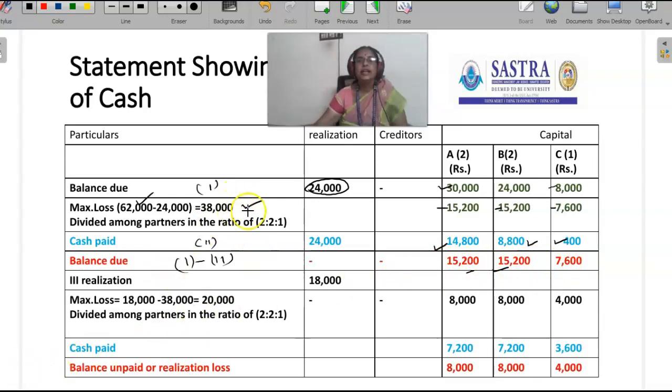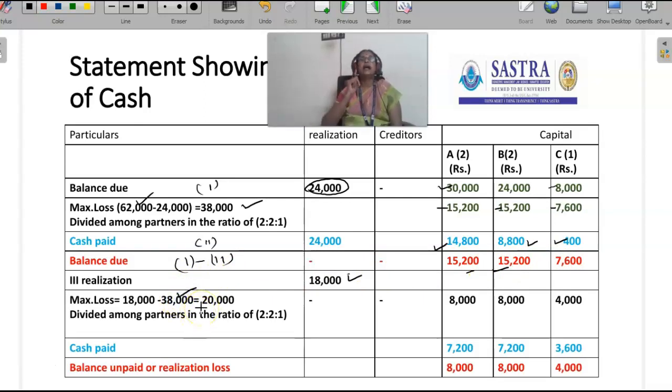Then the first 2 realizations are over. The third realization amount is 18,000 rupees. At each and every stage we have to compare the amount available with the capital contribution. What is the balance of capital? 15,200, 15,200, 7,600. If we add, we will get 38,000 rupees.